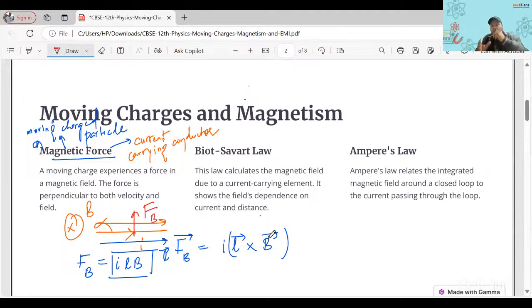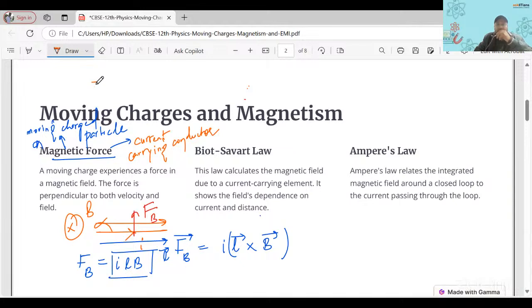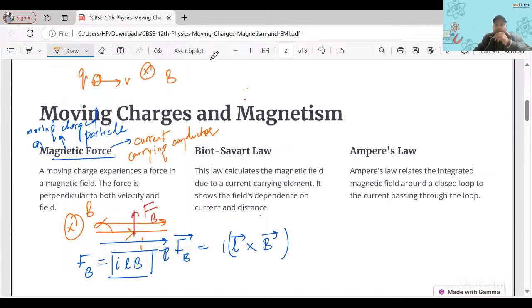Right. So this concept, current carrying conductor, and the moving charged particle one. Right. So what is the formula for a moving charged particle? If I have, let's say, a charged particle Q and it is moving with some velocity V in a magnetic field, let's say B, what do you think is the force on it?